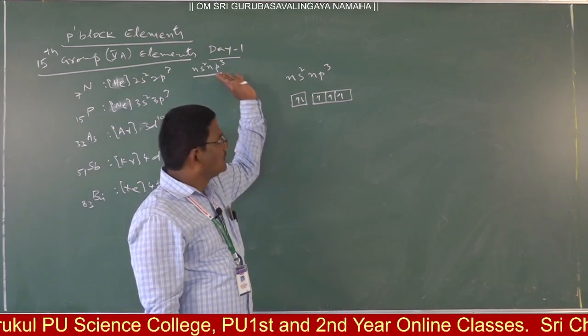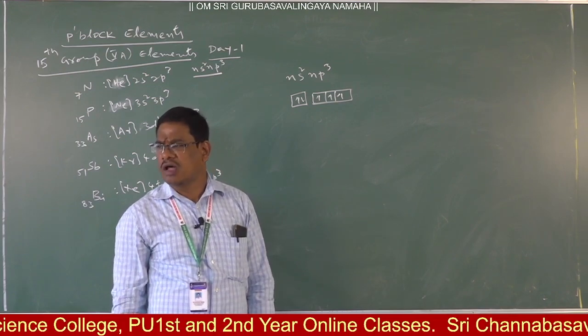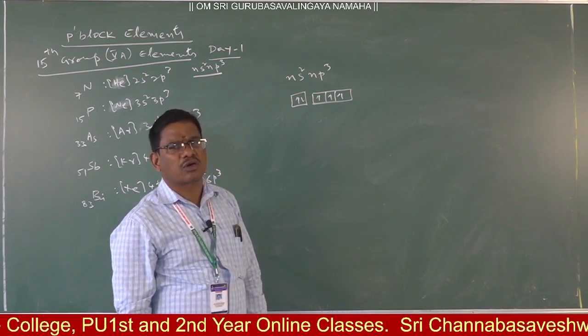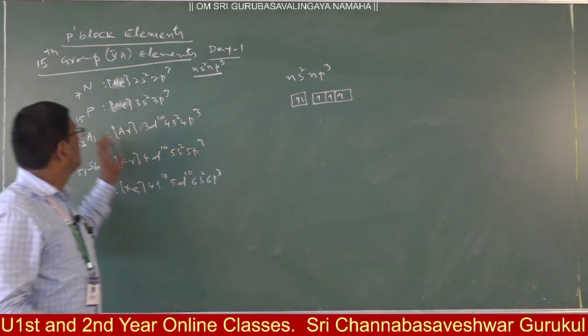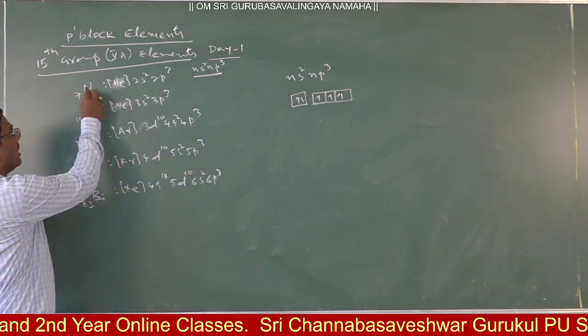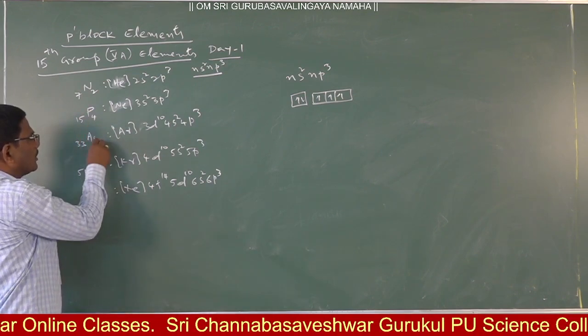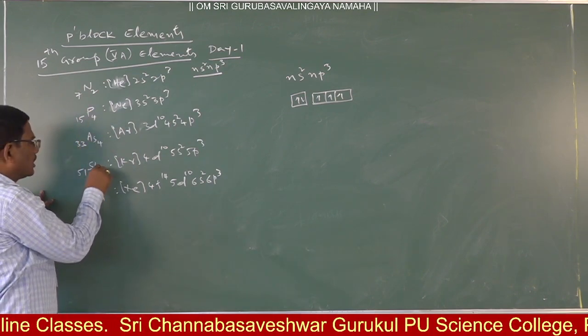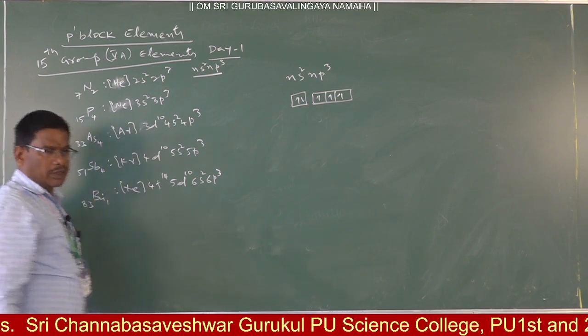Right? Then the properties of these elements almost resemble, not all, but the majority of properties resemble. Now if you consider these elements, nitrogen is diatomic N2, phosphorus is tetraatomic, arsenic tetraatomic, antimony tetraatomic, and bismuth is monoatomic. Right?